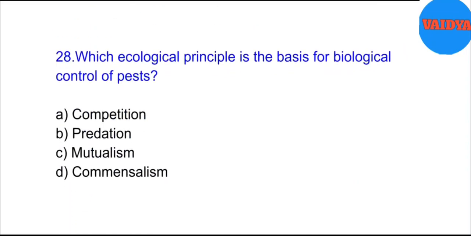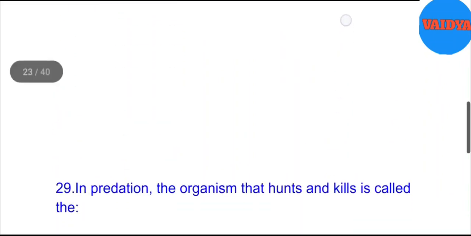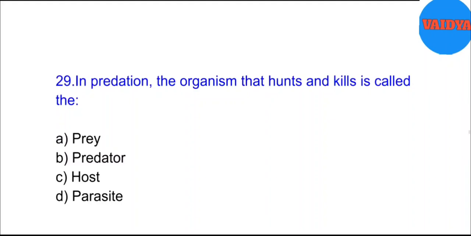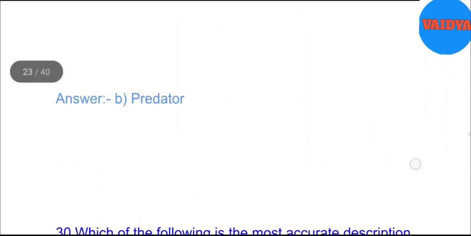28. Which ecological principle is the basis for biological control of pests? A. Competition. B. Predation. C. Mutualism. D. Commensalism. Answer. B. Predation. 29. In predation, the organism that hunts and kills is called the A. Prey. B. Predator. C. Host. D. Parasite. Answer. B. Predator.